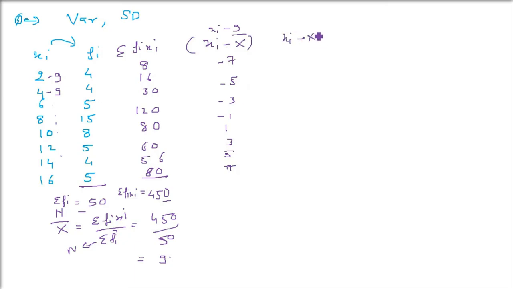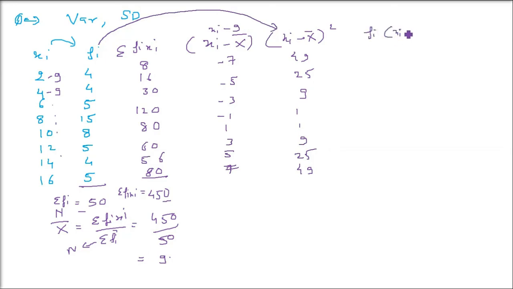Now coming to the square of this one. Now you have to square all these. The fifth column will be the square of the fourth column. 7 sevens are 49, 5 fives are 25, 9, 1, 1, 9, 25, 49. Now we still have to multiply by Fi. Wherever frequency is there, you have to always multiply with frequency for the final column. So Fi into Xi minus X bar whole square: the second column has to be multiplied by the fifth column.